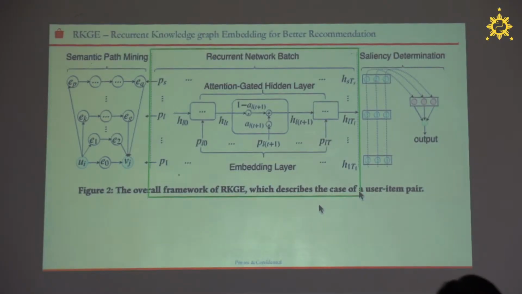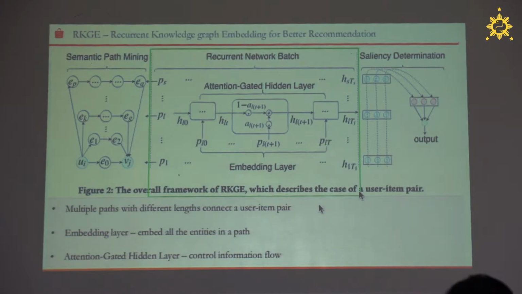And this is the second module, the recurrent network batch. After the path mining, we have multiple paths connecting user and item pairs, and the paths have different lengths. So we use a batch of recurrent neural networks to encode the paths. We have embedding layers to embed all the entities in the path, and then we use the attention-gated hidden layer to control the information flow.